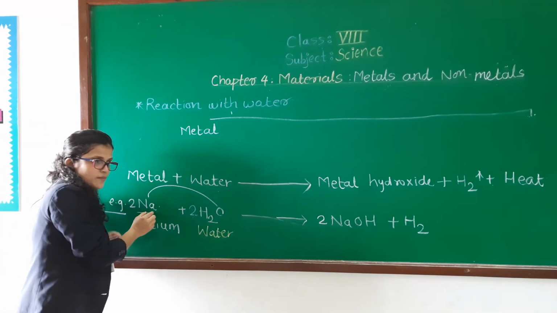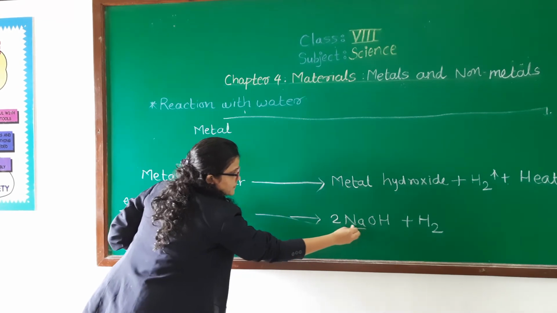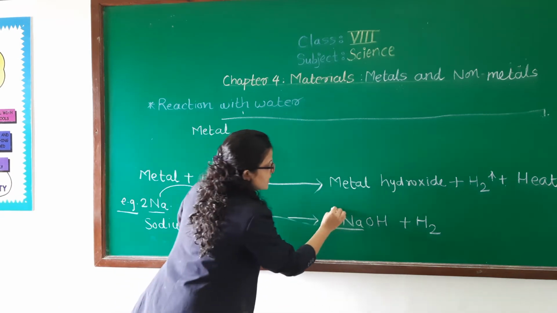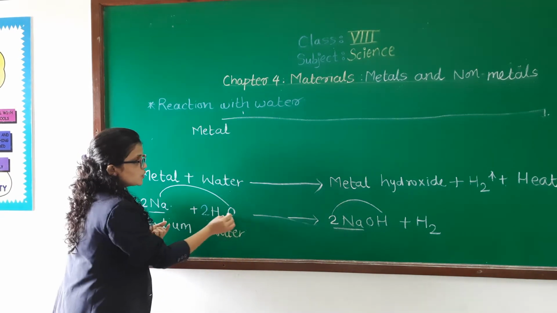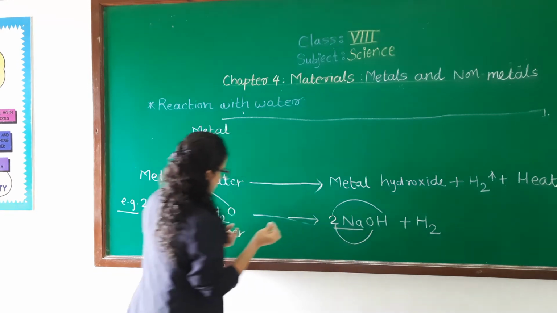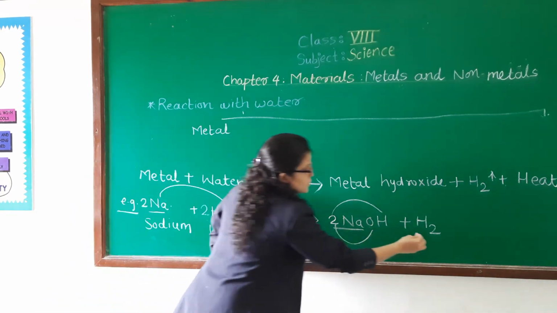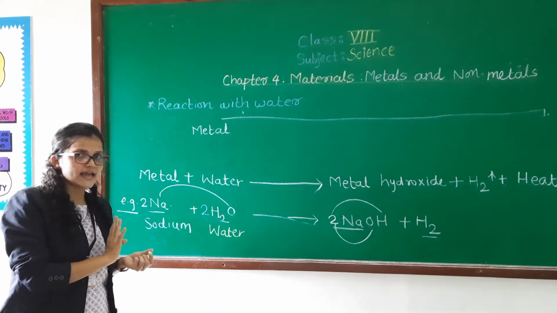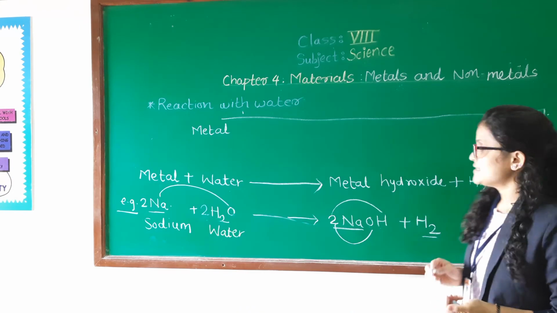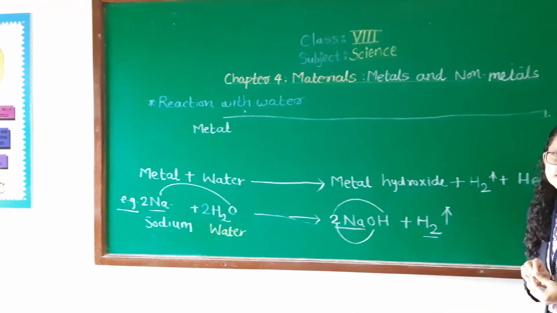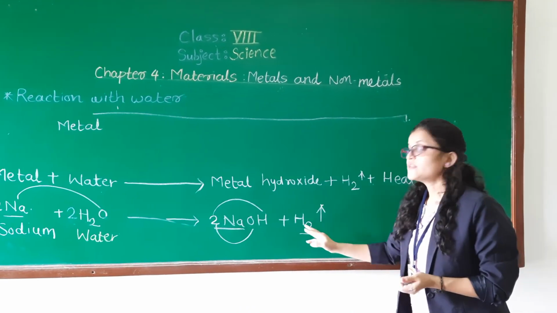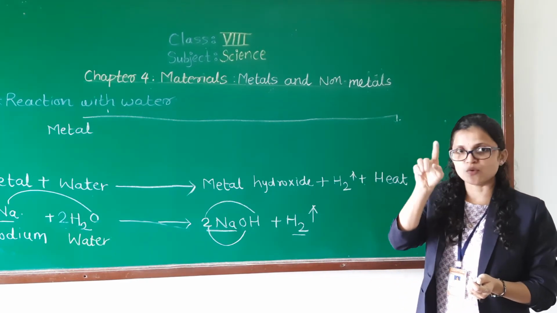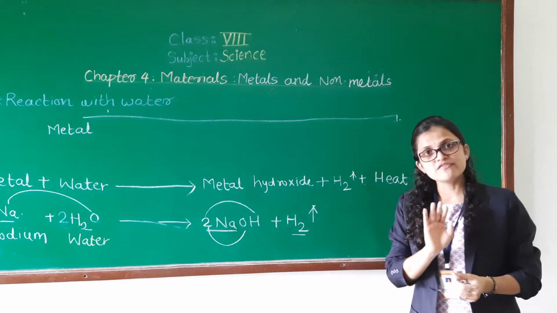Now check whether the reaction is balanced or not. 2 sodium, 2 sodium; here 2 hydrogen, here 2 hydrogen. 2 oxygen, 2 oxygen, and again 2 hydrogen. 2 hydrogen means a total of 4 hydrogen. So 4 hydrogens are there, yes. But hydrogen is evolved in the form of gas. So when the molecule is a gas, we have to show an upward arrow, meaning there will be liberation of gas.